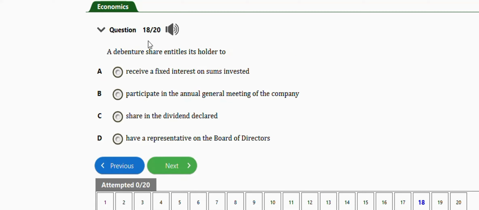It says a debenture share entitles its holder to receive a fixed interest on sums invested, participate in the annual general meeting of the company, share in the dividend declared, have a representative on the board of directors. The right answer is option A, which is receive a fixed interest on sums invested. Very important. The next question is this one.